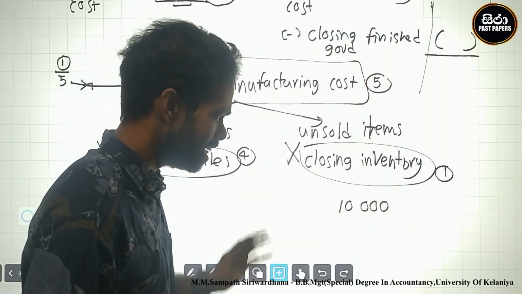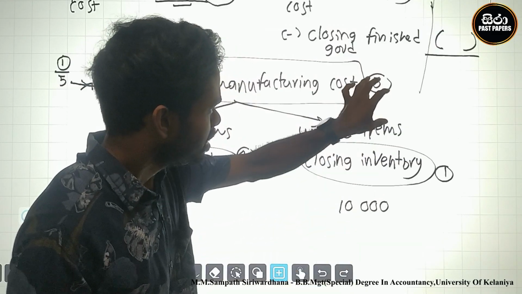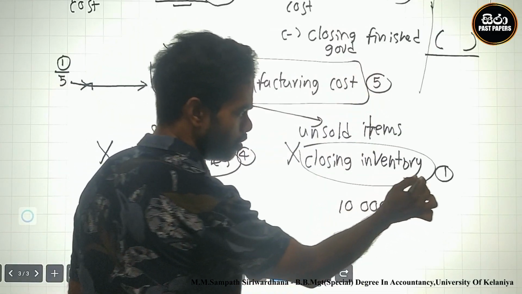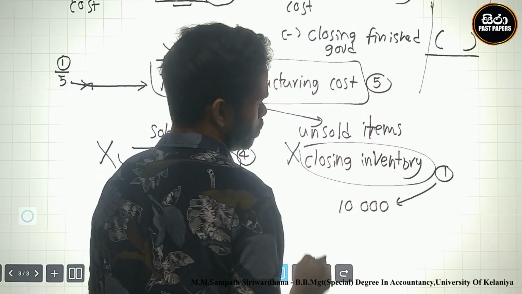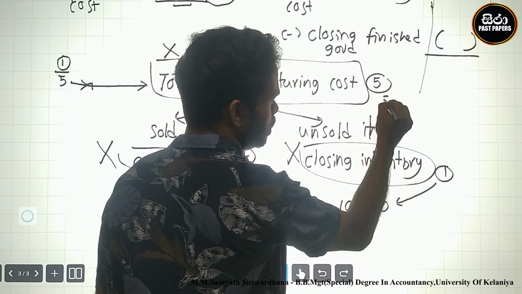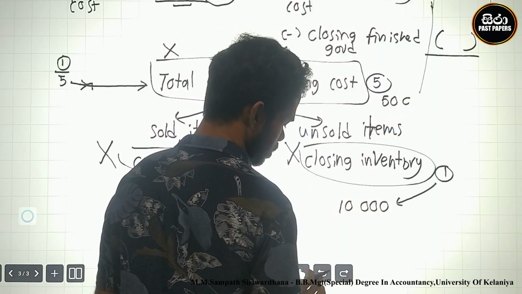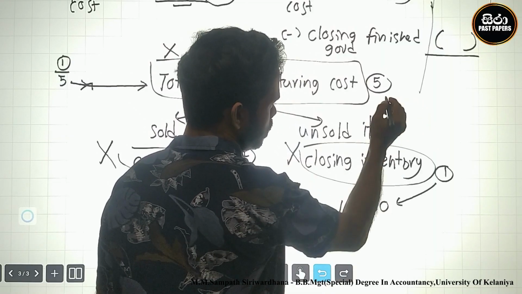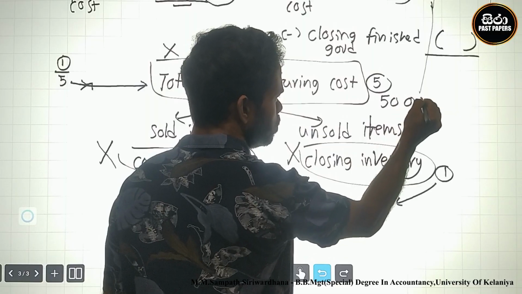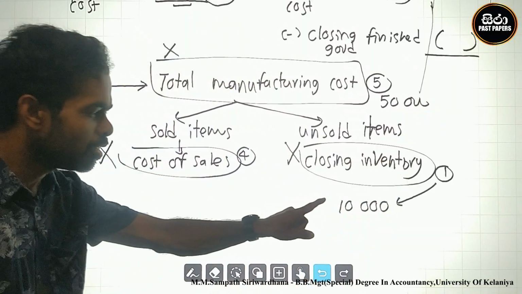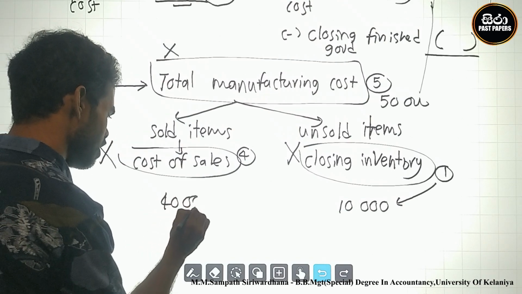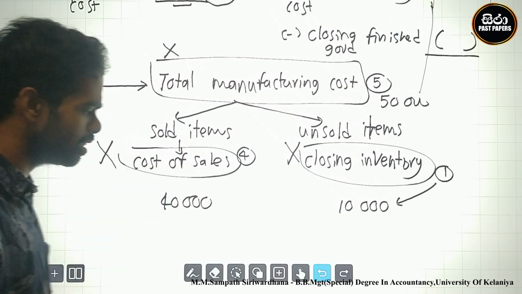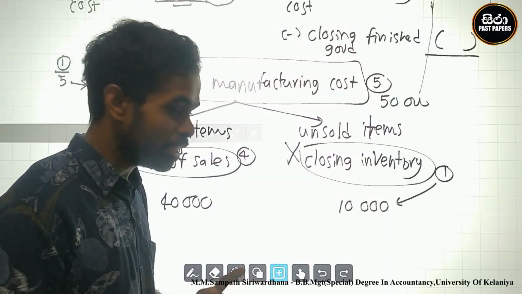Let's see, you can think about that. The 5 parts: part 1 was the 10,000 actual figure, so the 5 parts are 50,000. What is the cost of sale value? Item 4. Therefore, we can think that cost of sales is 40,000. We can confirm that.